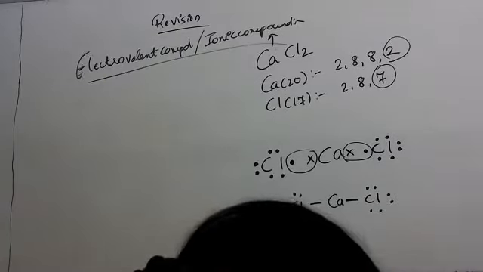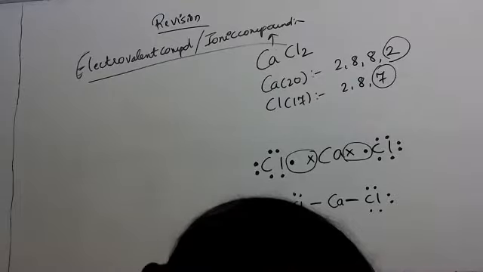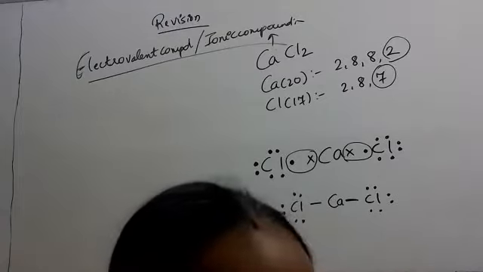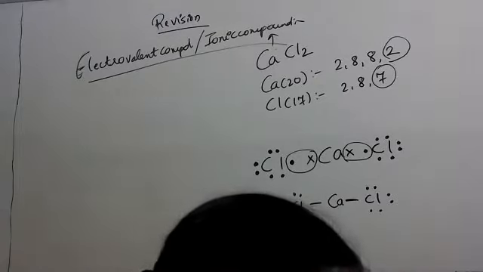Okay, next write down. Give reason. Okay, these are very, very important. Please write it down. Give reason: inert gases have zero valency.